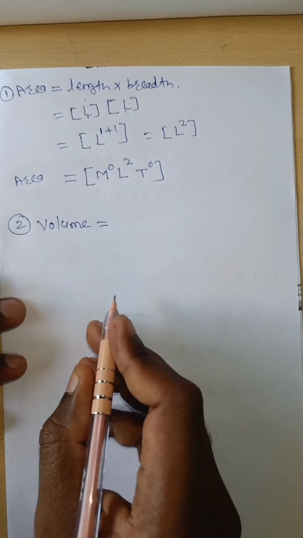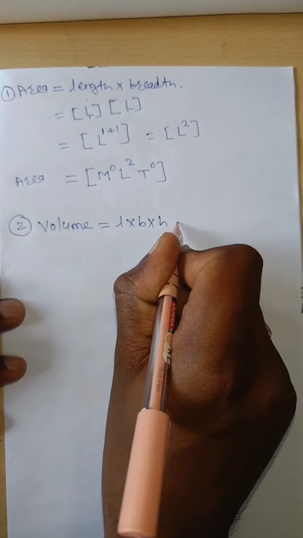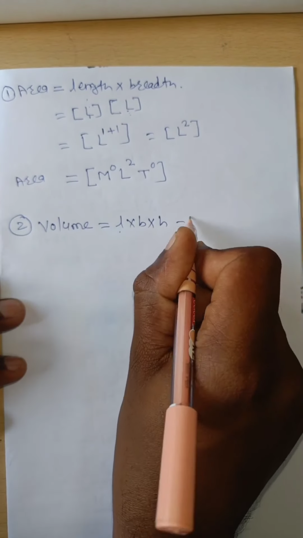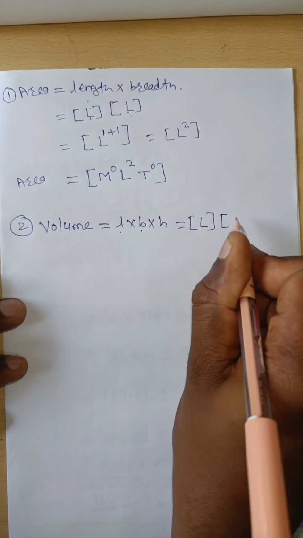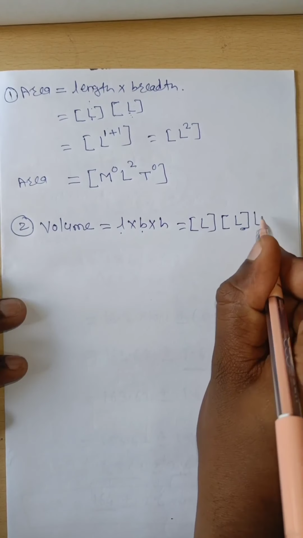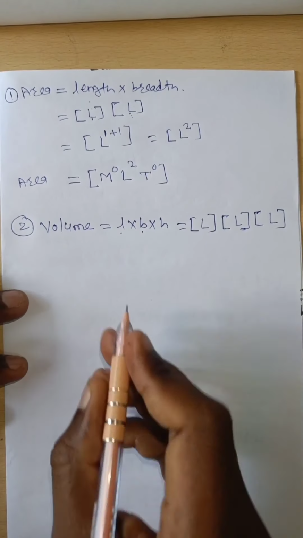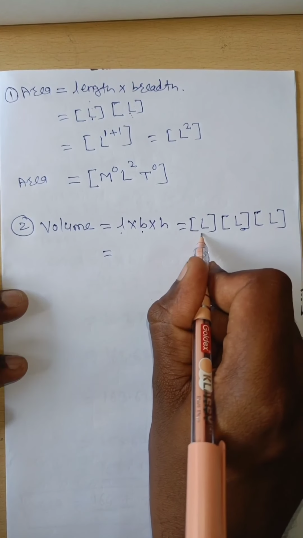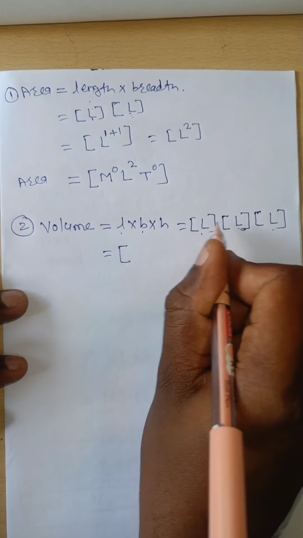You know that volume is nothing but length into breadth into height. The dimension of length is L. The dimension of breadth is also one of the length, therefore its dimension is L to the power 1, and height is also one of the length, therefore its dimension is L to the power 1. Now here the base quantities are the same, therefore we have to add their powers.